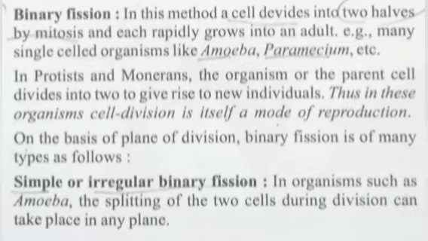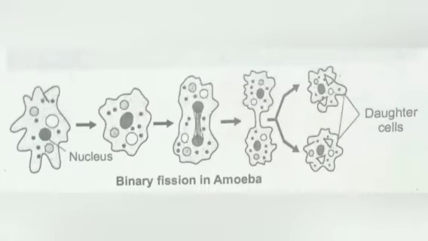In binary fission, there are four types. The first one is simple or irregular binary fission. The second is transverse binary fission. The third is longitudinal binary fission. And the fourth is oblique binary fission. The first type is simple or irregular binary fission. In this method, in organisms such as amoeba, the splitting of the two cells during division can take place in any plane.